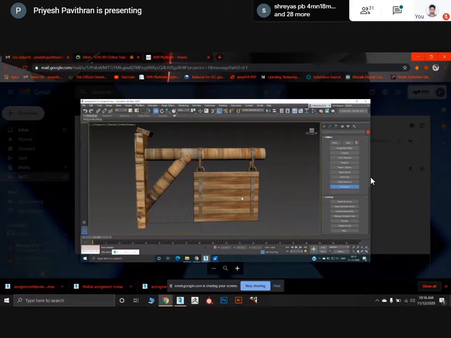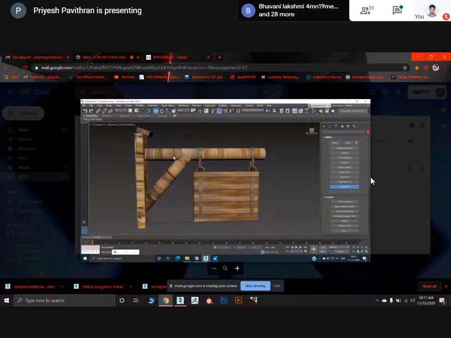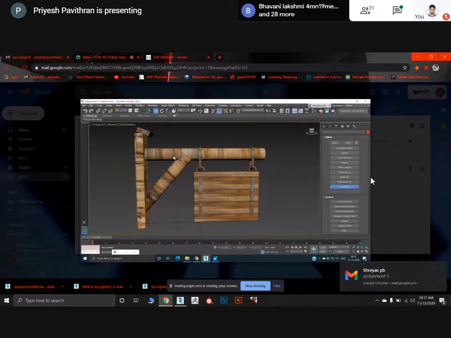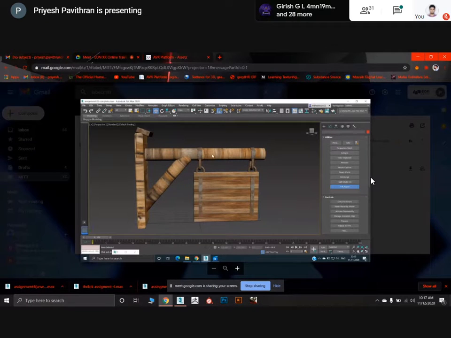But this one I won't allow because you have to rotate the UVs and correct it. Okay. So your attempt was good. You have kept everything in a vertical manner, so that's why it's looking like that. So keep it horizontally or vertically according to the texture. Because I want the lines to be like this, not like a ring type. I want it to be like this. So change that, then it will look good. Nice attempt.